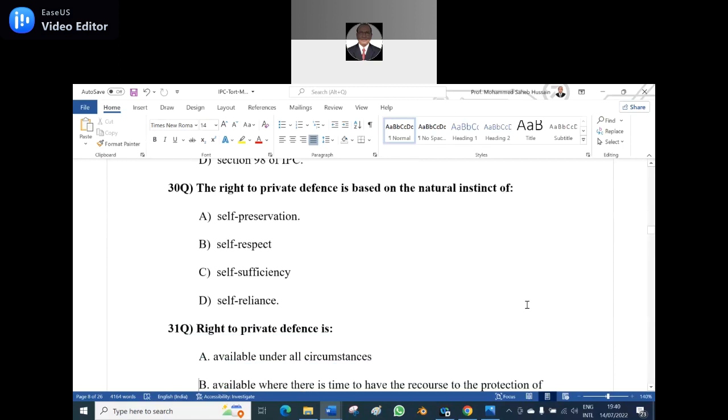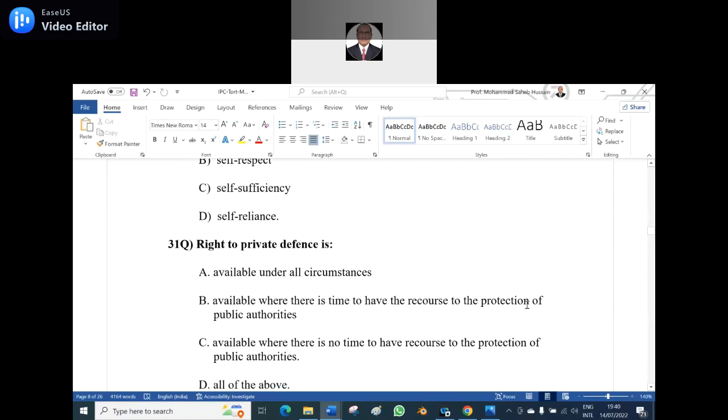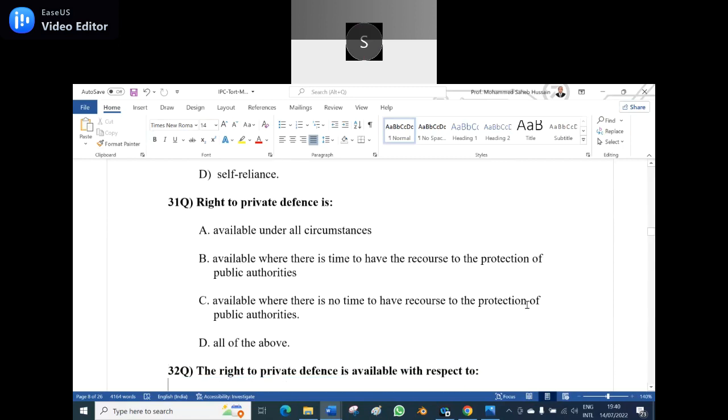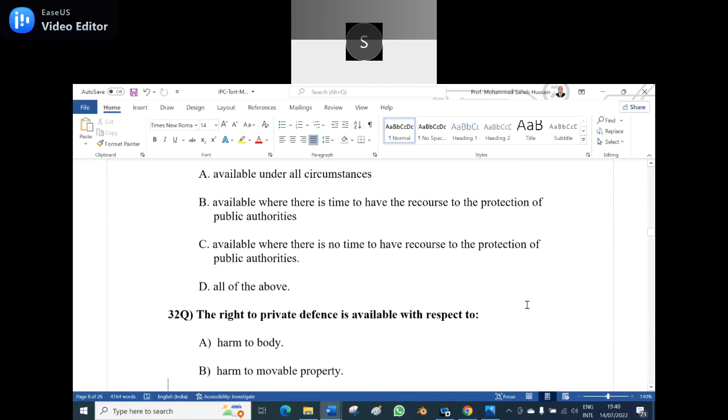Yes, Korikonda, you can continue from the 31st question. Always a person tries to protect himself. Yes. So that is self-preservation. The 31st question: right to private defense is A, available under all circumstances, B, available where there is time to have recourse to the protection of public authorities, C, available where there is no time to have recourse to the protection of public authorities, D, all of the above. Option C, sir. Option C is the correct answer. Available where there is no time to have recourse to the protection of public authorities.